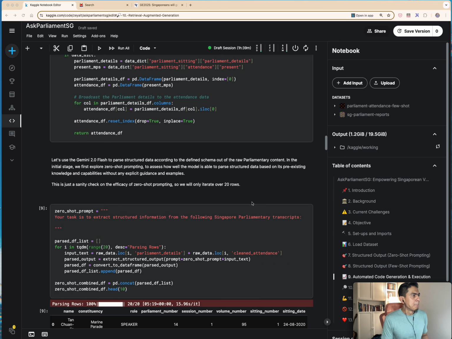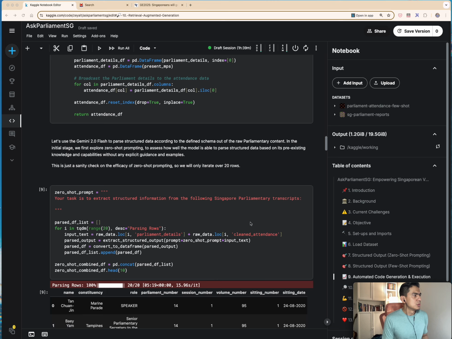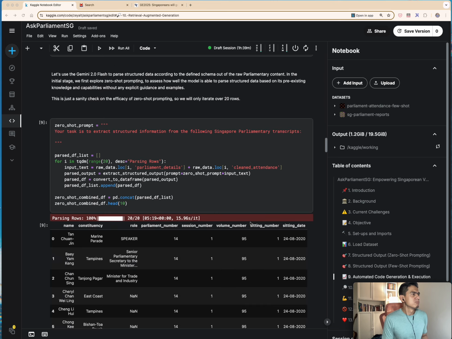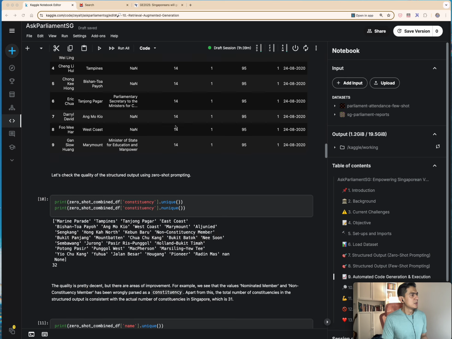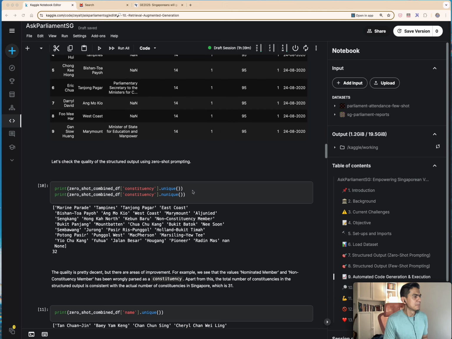So here, that's what we have done to assess the performance of zero shot prompting. And because it's just a sanity check, I only iterate over 20 rows here. And already I do see some areas of improvement. So for example, here I am looking at the unique values of constituency. It's able to pull out the constituency quite well, and the performance I would say is pretty decent. But there are some areas of improvement.